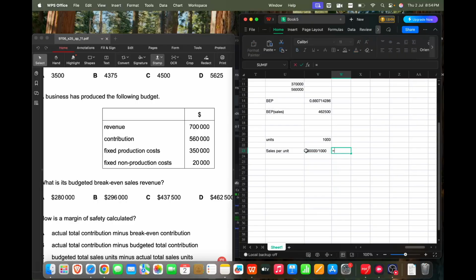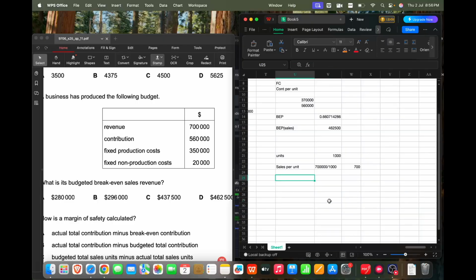Okay, so that is 700. So now let's calculate contribution per unit. The total contribution is 560,000 divided by total units produced and sold, which is 1,000. So we'll take that and calculate contribution per unit.